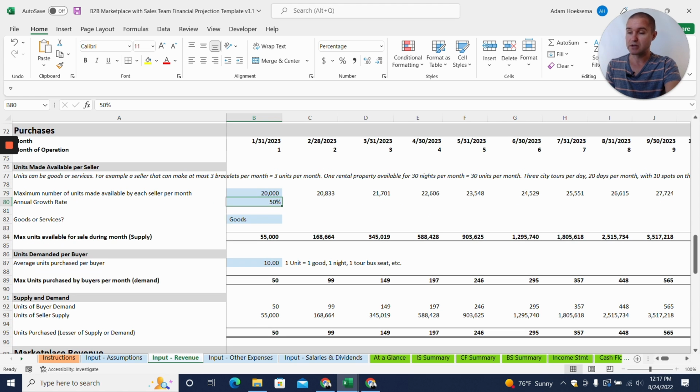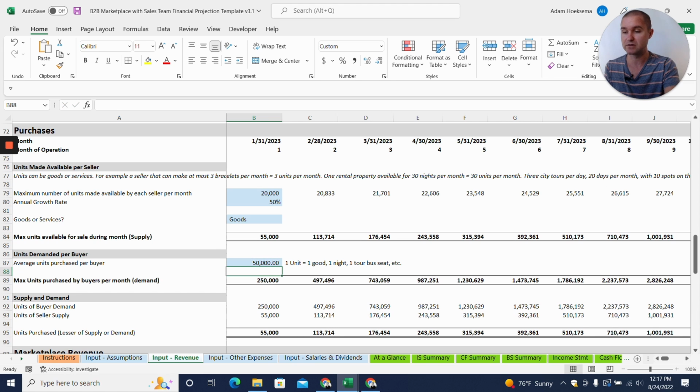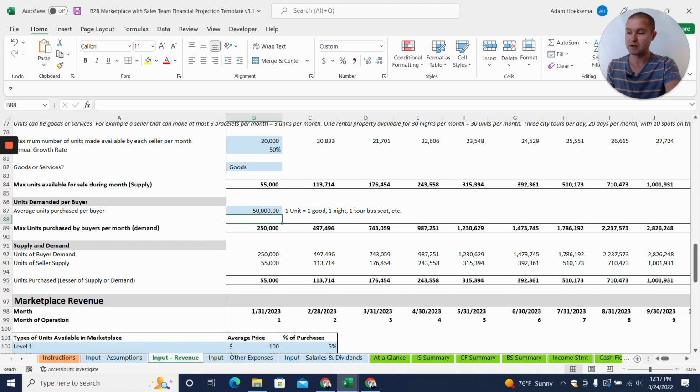And the average buyer is maybe some very large hospital network, and they are buying 50,000 units of these cleaning supplies per month. And so now we know, okay, here's the units based on the number of buyers that we have on the platform and how much they would buy per month, and the number of sellers we have on the platform and how much supply they have. We know the units of buyer demand and the units of seller supply. Now we see that there's much more demand on our platform than there is supply at the beginning, at least.